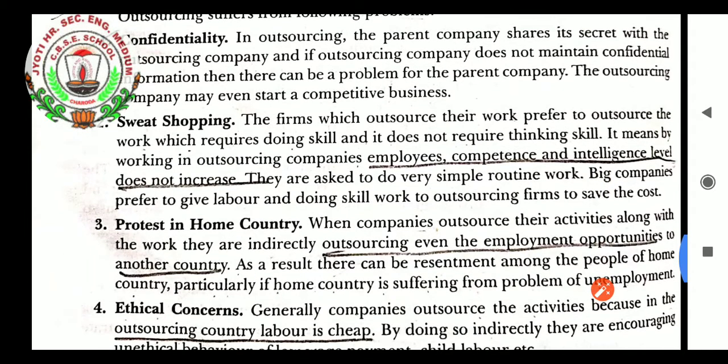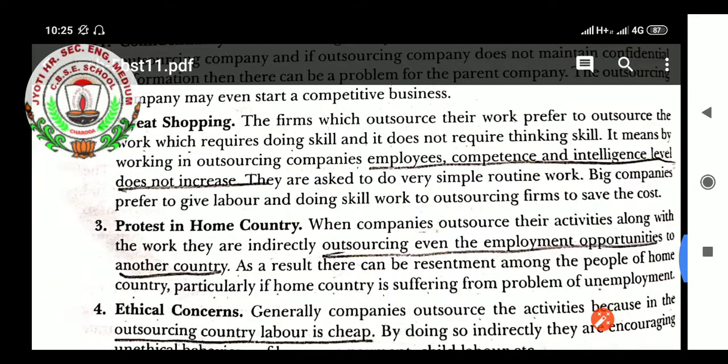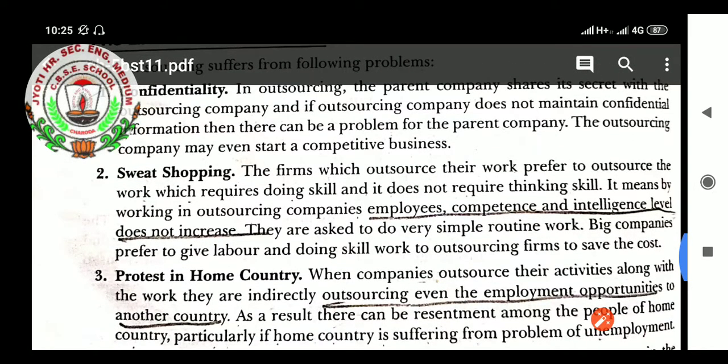Sweat shopping, students. In a different profession, if you quit the job, you can get a job in another organization, in another type of designation. But here in BPO, those who are working are not doing any type of hard work, just intelligence work. Whatever information is provided to them, that much information they are giving to the customer. So here no sweat shopping is there, no hard work is there for the workers.